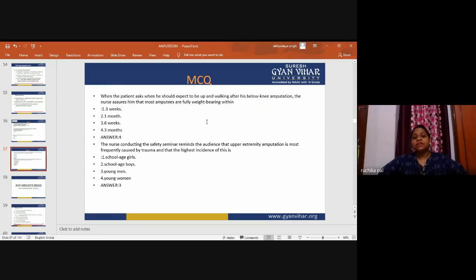The nurse conducting the safety seminar reminds the audience that upper extremity amputation is most frequently caused by trauma, and that the highest incidence is in school age girls, school age boys, young men, or young women. So the answer is young men, as the male ratio is higher in the affected group.